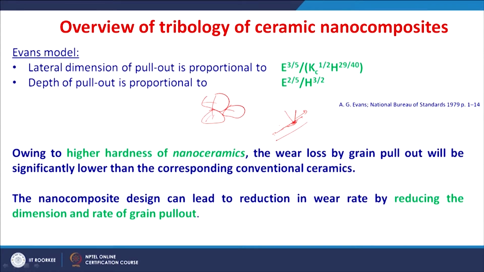So, in the lateral fracture model that is proposed by Evans, the lateral dimension of such pull out is proportional to this parameter, which is a combination of elastic modulus, fracture toughness and hardness, and also the depth of pull out is proportional to this combination of elastic modulus and hardness. So, owing to higher hardness of nanoceramics, the wear loss by grain pull out will be significantly lower than the corresponding conventional ceramics, right. So, the hardness of this nano composite design can lead to the reduction in the wear rate by reducing the dimension and the rate of grain pull out. So, you have an advantage if you go for a nano composite.